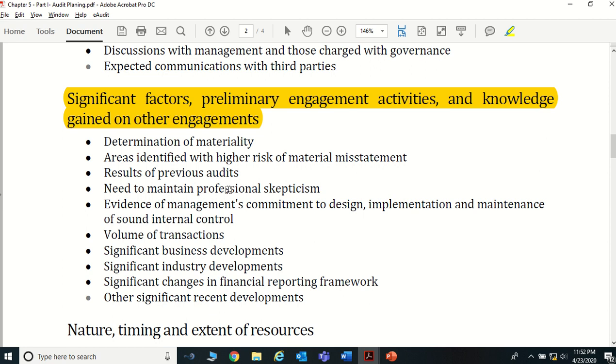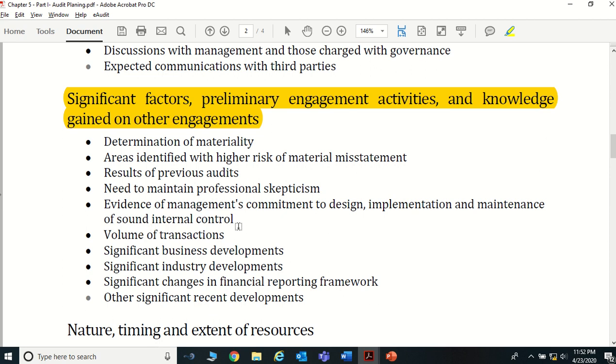Result of previous audits. You want to communicate with your team what happened in the previous year for this particular audit client, what concerns the audit partner has had over the last years. Those kinds of things are important when we're having an audit strategy. Then the need to maintain professional skepticism. Evidence of management commitment and design, implementation and maintenance of sound internal control.